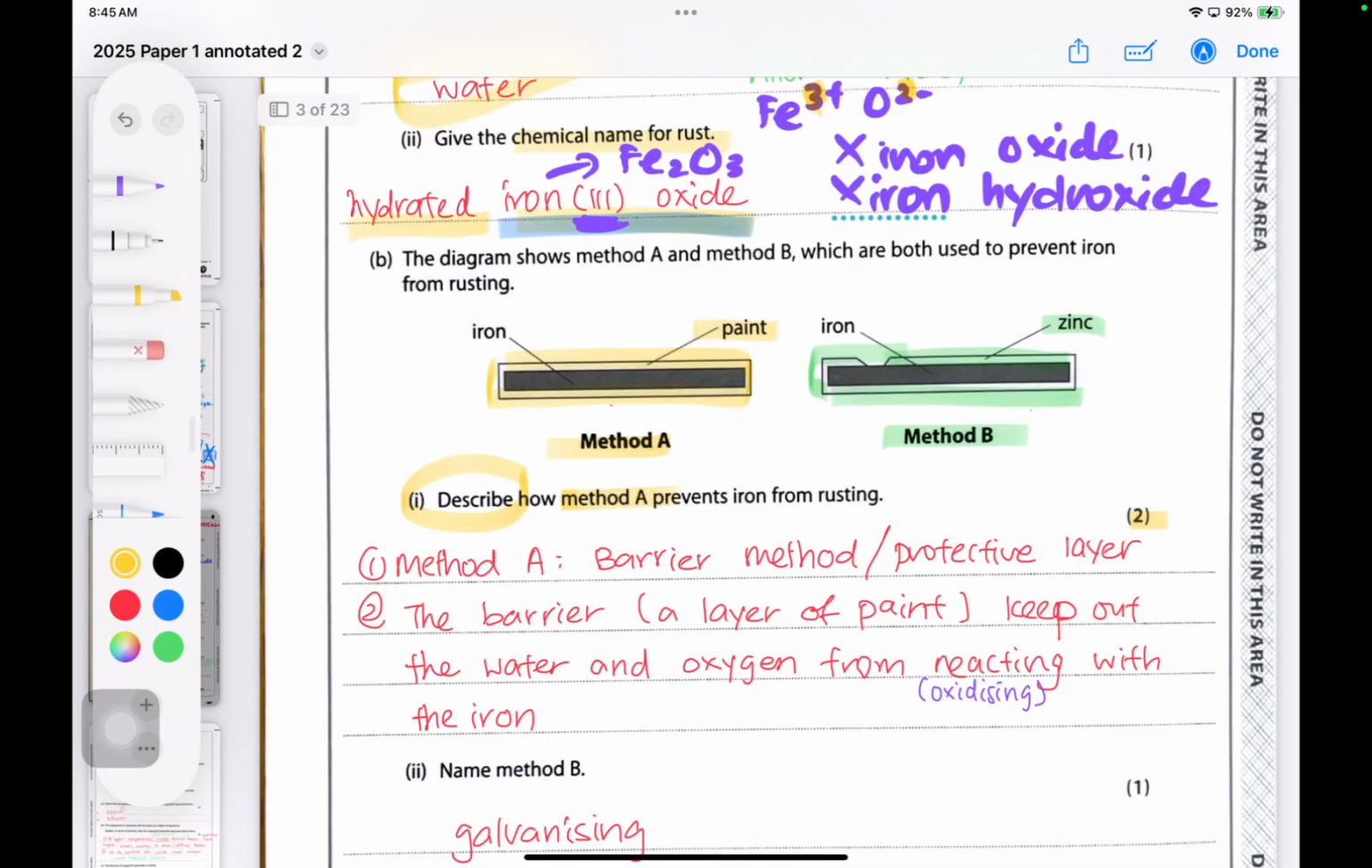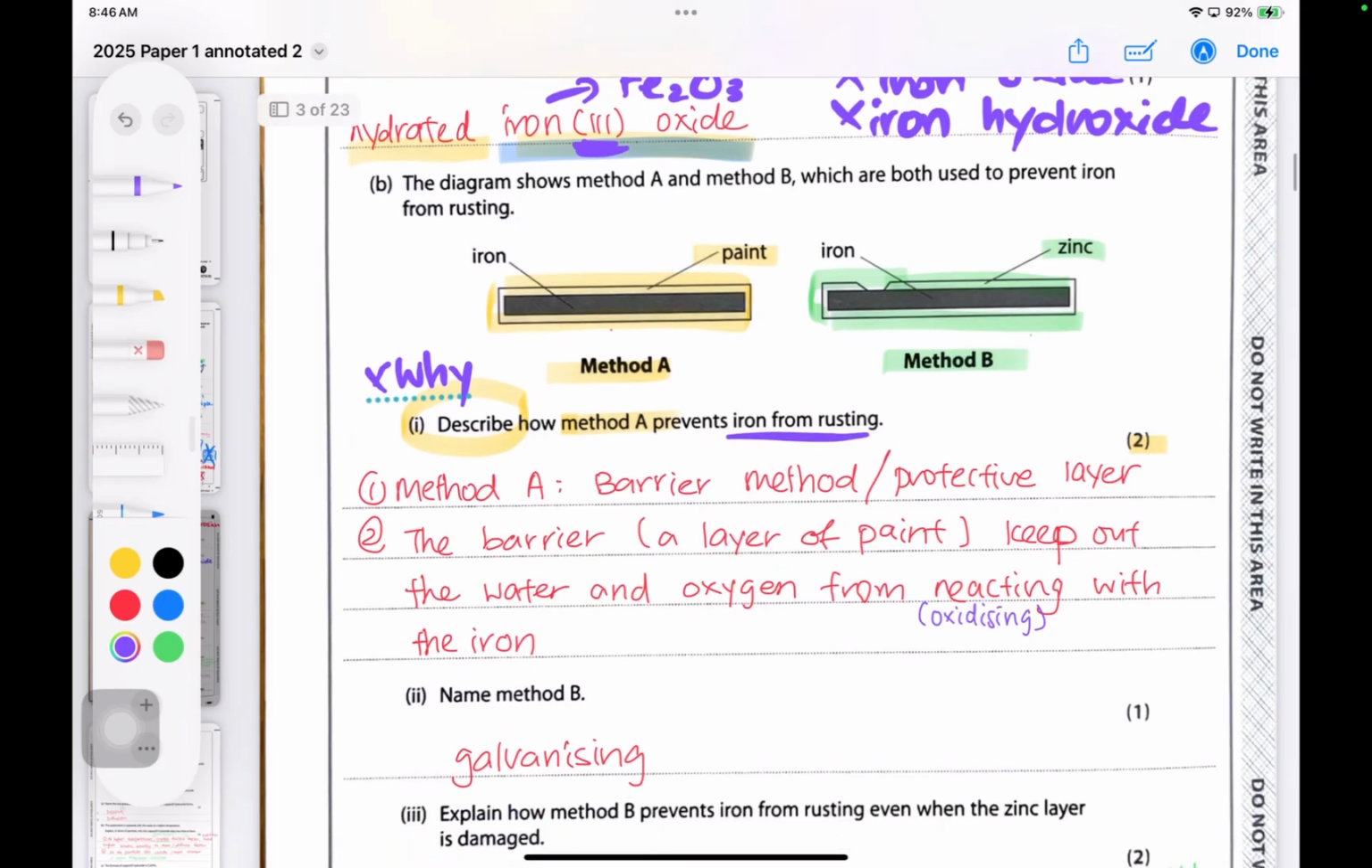It's a 2-mark question, they want you to describe. Now when it comes to a describe question, you do not need to talk about the why. No why required, just go straight to the point. How does painting prevent the iron from rusting? First we need to identify what the paint does. The first thing is the paint acts as a barrier, or you could say the paint acts as a protective layer. That's the first mark here.